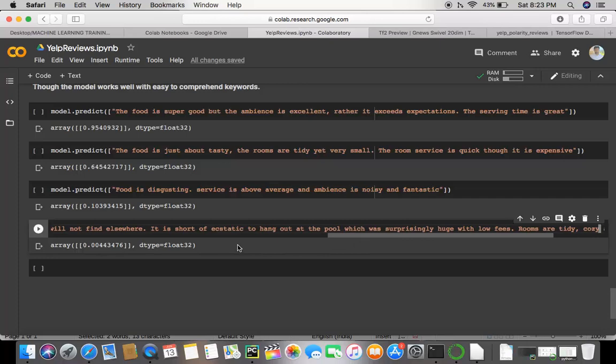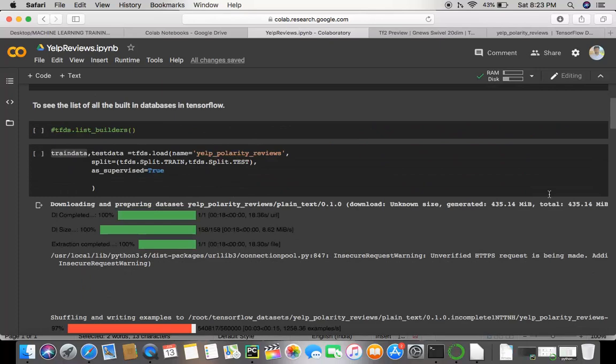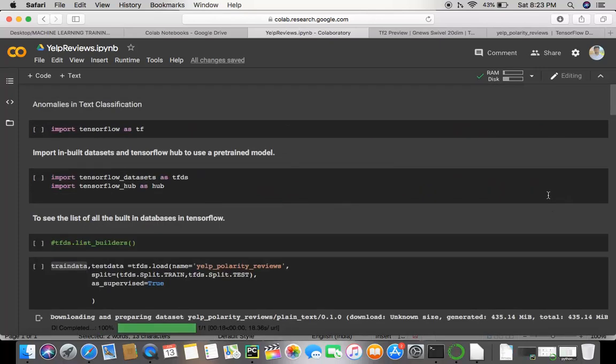So that is how a lousy trained model could show a lot of anomalies in text classification. That is why we need more techniques to fine-tune the models for text classification. That is why the need for sarcasm detection and sentiment analysis pops up.